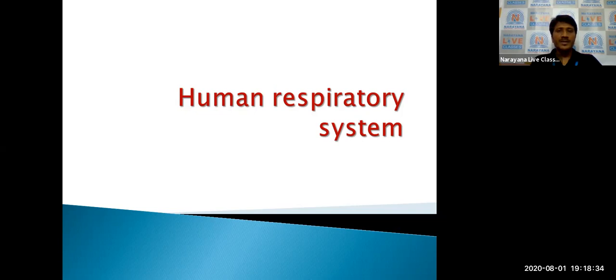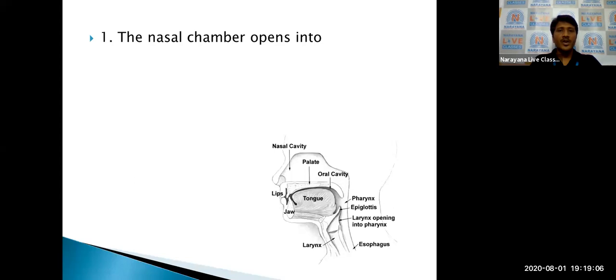In humans, there are two nostrils, which are present above the upper lip. Nostrils are followed by the nasal passage, then the nasal chamber, then the nasopharynx. The nasopharynx opens into the trachea through the larynx.